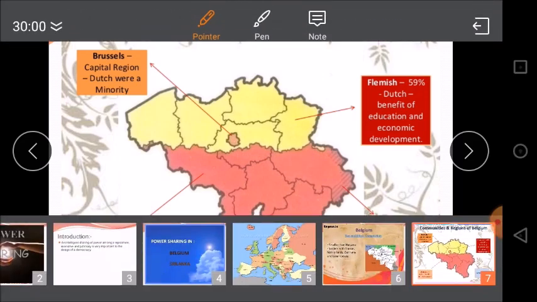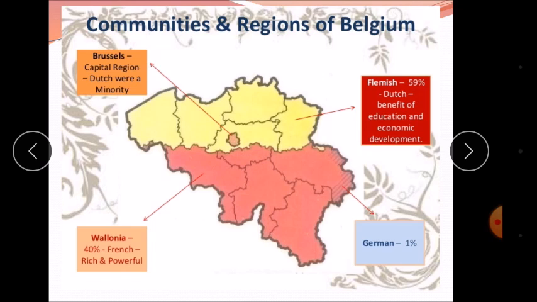in the countryside, in the other part of the country. But in the capital, the picture was different, the opposite. In the capital city, 80% were speaking the French language and 20% were speaking Dutch. So in the capital, French were the majority and Dutch were a minority. And in the country, the French were a minority and Dutch were a majority. This was the complexity, this was the difficulty in Belgium.